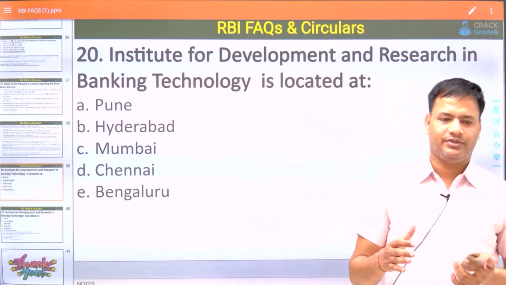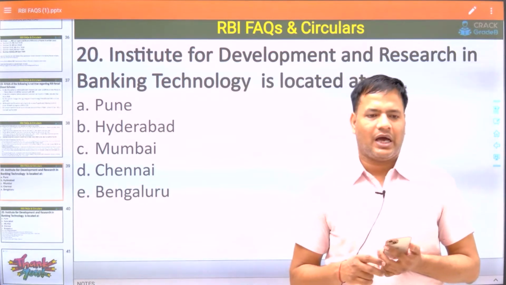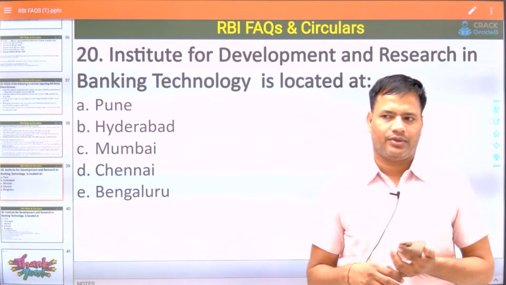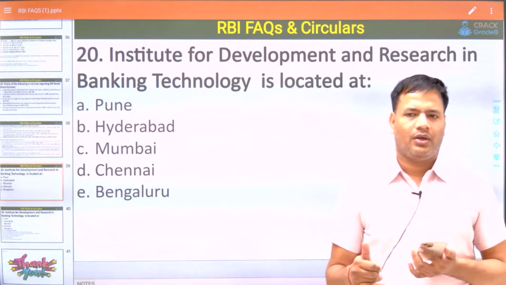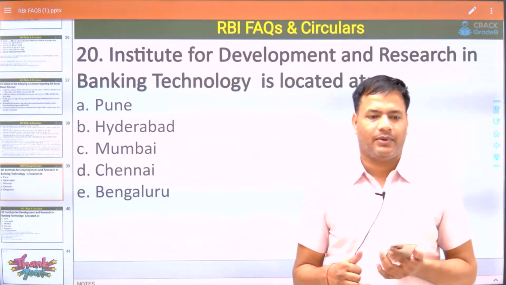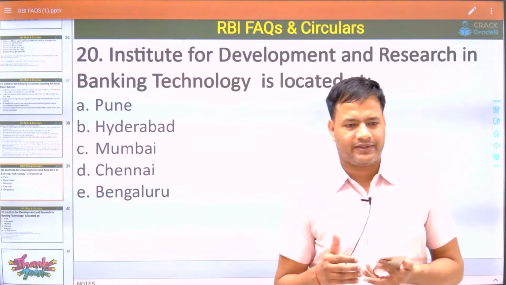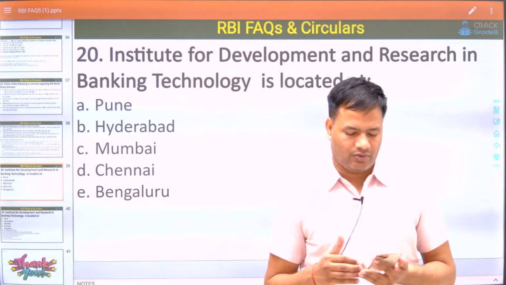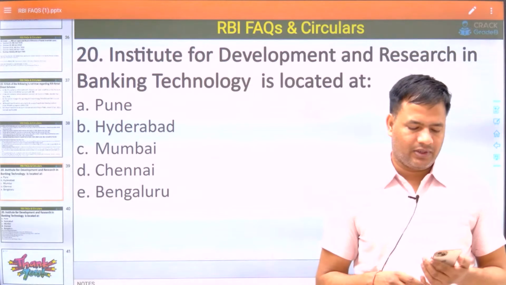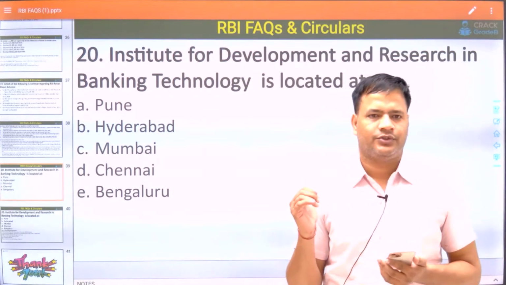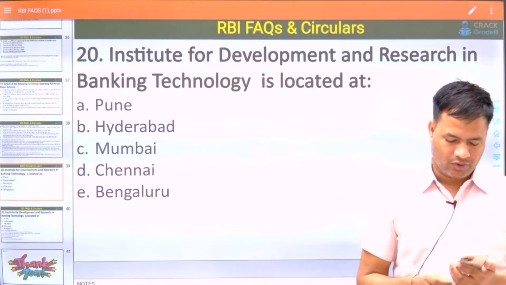In the 2017 GA part, 4 to 5 questions were asked from the RBI Act, and in one shift a question was asked from the Negotiable Instruments Act. So basic facts from these acts you must know. We will provide a PDF. Yes, most probably we will schedule this class at 9 or 9:30. The time will be fixed, 9 or 9:30.